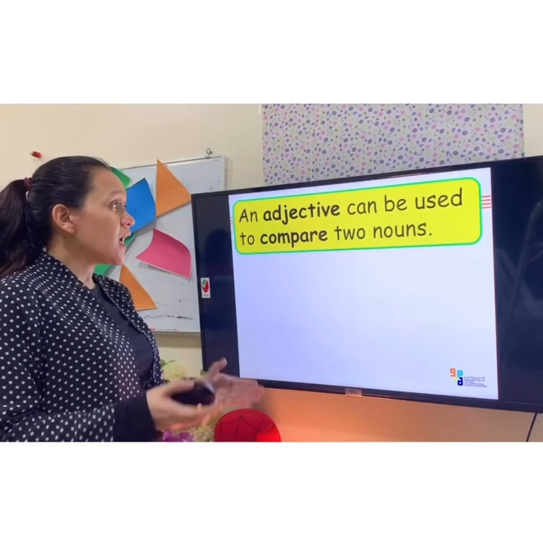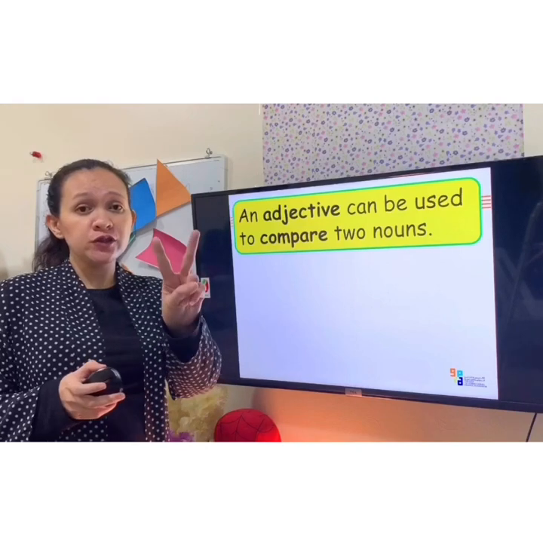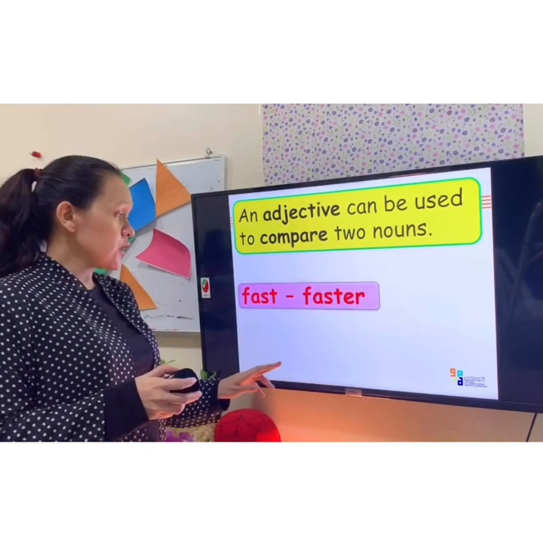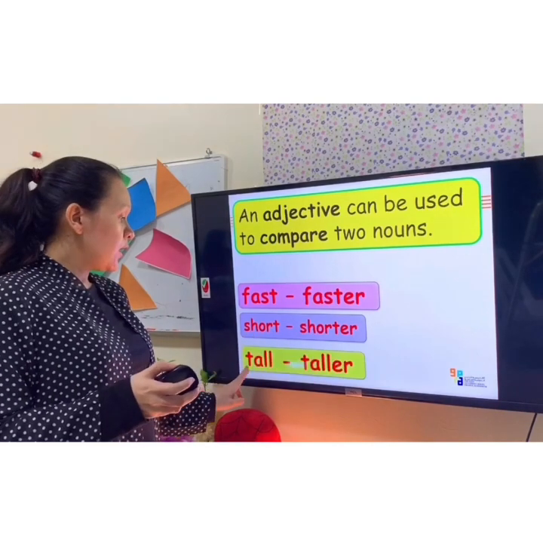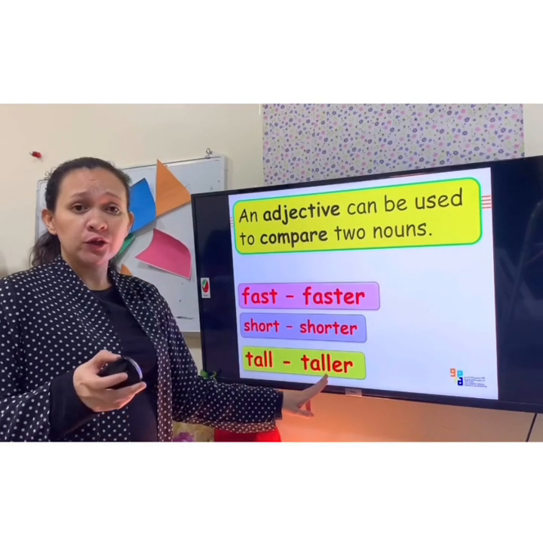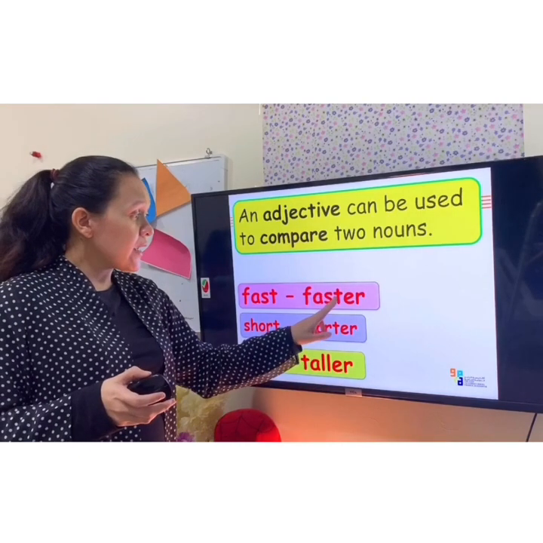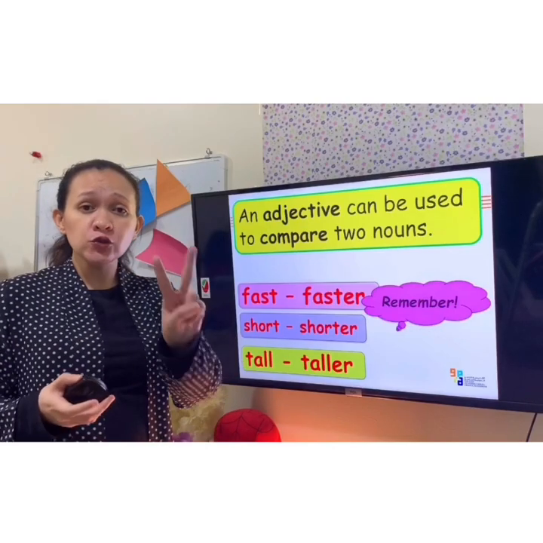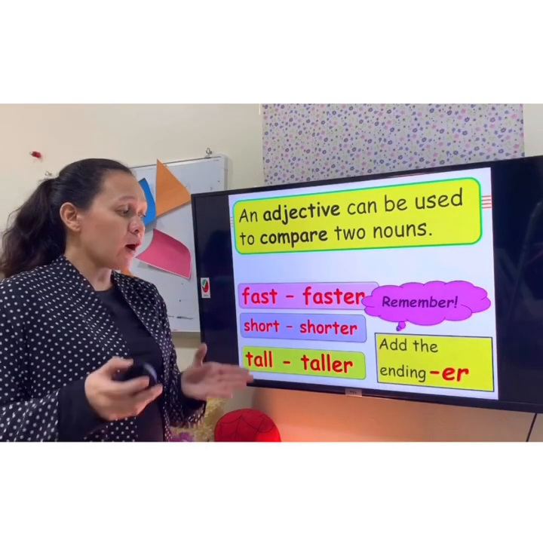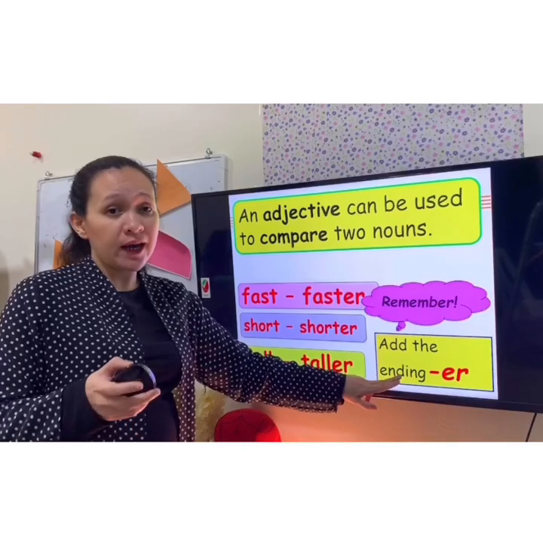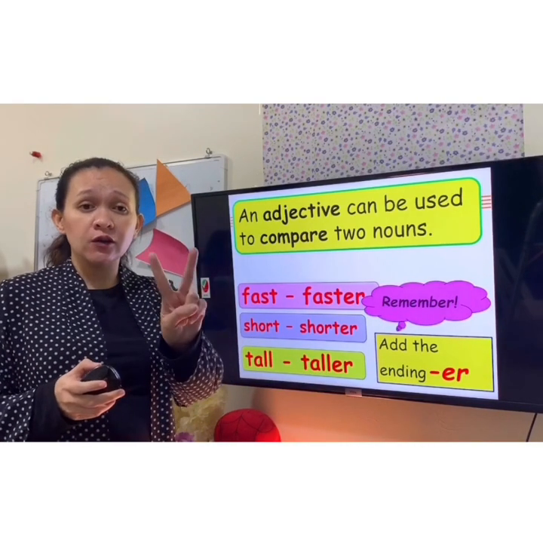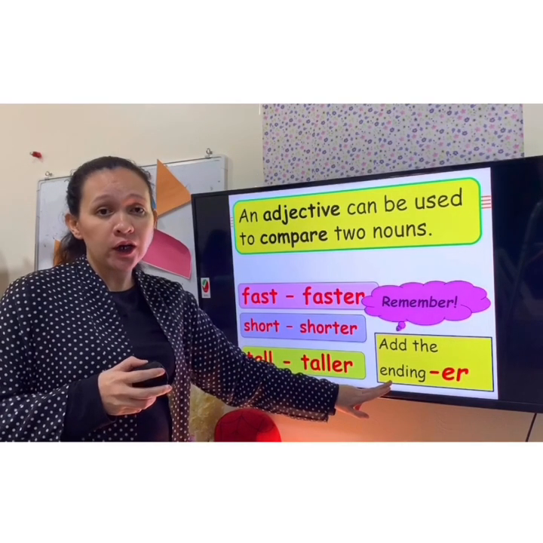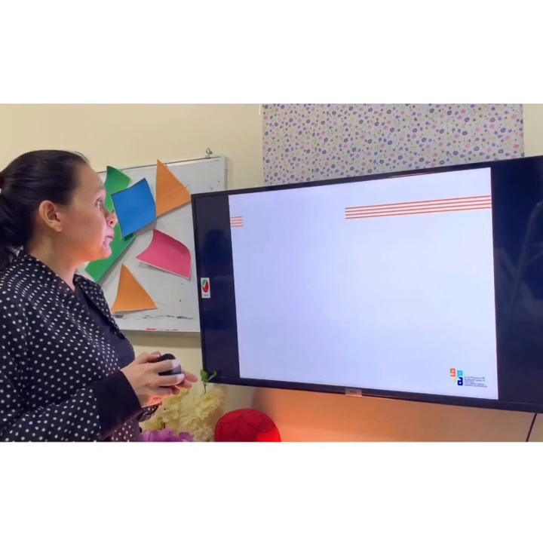Now here, an adjective can be used to compare two nouns. Here are the examples. Fast to faster, short to shorter, tall to taller. If you have noticed, I used here the ending ER. So remember, when you are comparing two nouns, you're going to add the ending ER. Again, when you're comparing two nouns, you're going to add the ending ER.